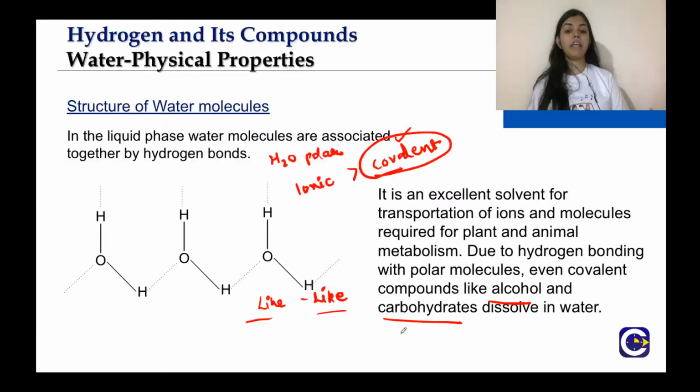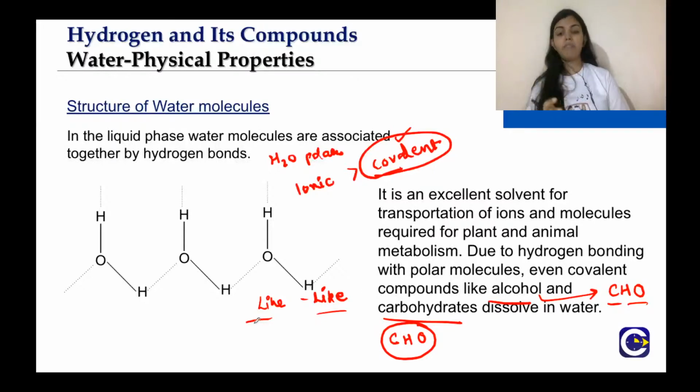What are carbohydrates? They are compounds made up of carbon, hydrogen and oxygen, right? And alcohols are also made up of carbon, hydrogen and oxygen, right? So these are the elements which make alcohol, and the same elements basically make carbohydrates. When we study organic chemistry in detail, then you will know how, in spite of having the same elements, alcohol and carbohydrates differ, right? So for the meanwhile we can know that alcohol is having carbon, hydrogen and oxygen, and carbohydrate is also having carbon, hydrogen, oxygen, and they are covalent compounds.